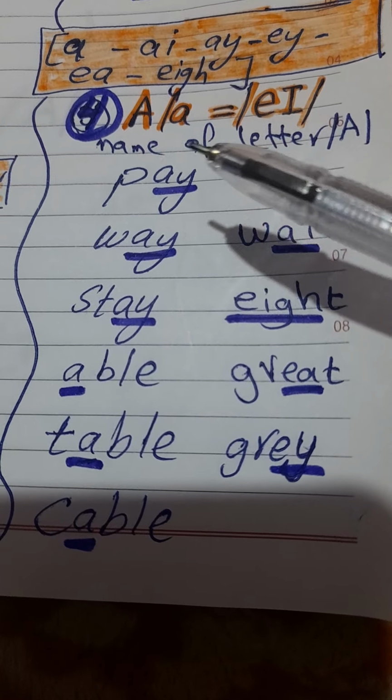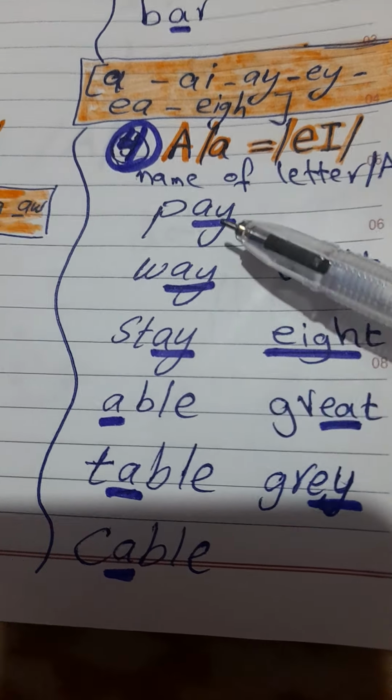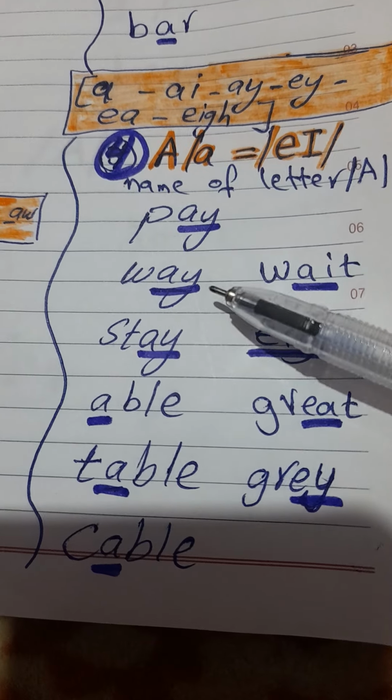And notice here in bay, way, stay, ending with A, Y, we pronounce them A.